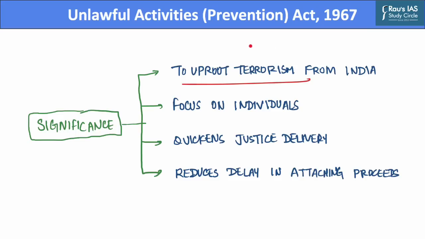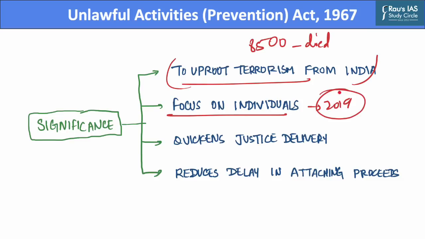For example, since 2001, 8,500 citizens of India have died at the hands of terrorists, and this act tries to overcome this hurdle. Further, this act also brings focus on individuals. As before, not designating an individual as a terrorist would give them an opportunity to circumvent the laws, as they would simply be required to regroup under a different name, and it will enable them to keep up with their terrorist activities. Hence, in this context, the 2019 amendment became important in controlling the menace of lone wolf attacks,